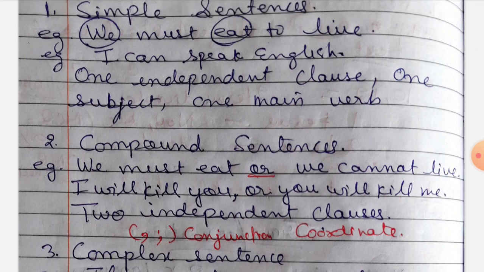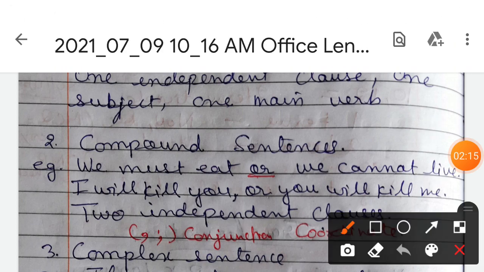Now move to the compound sentence. A sentence made up of two or more principal or main clauses is called a compound sentence. The clauses of a compound sentence are called coordinate clauses. They are not depending upon any other clause, which means they are independent, two independent clauses or more.